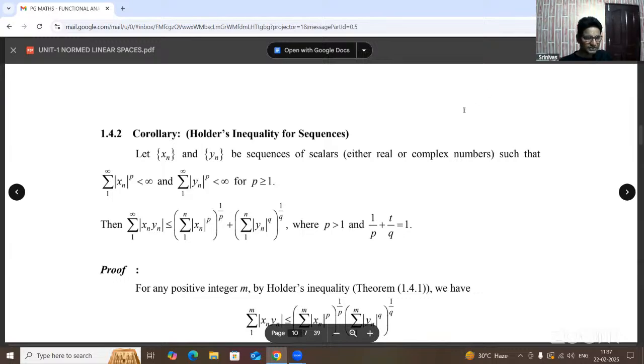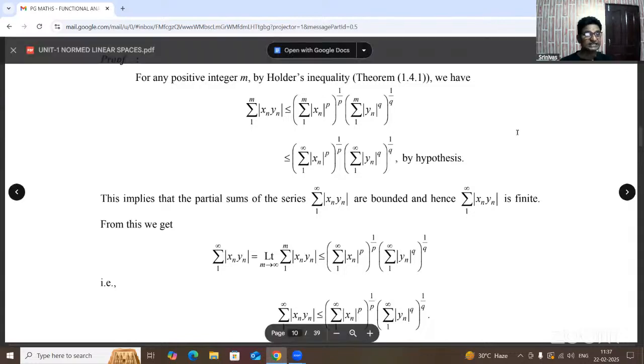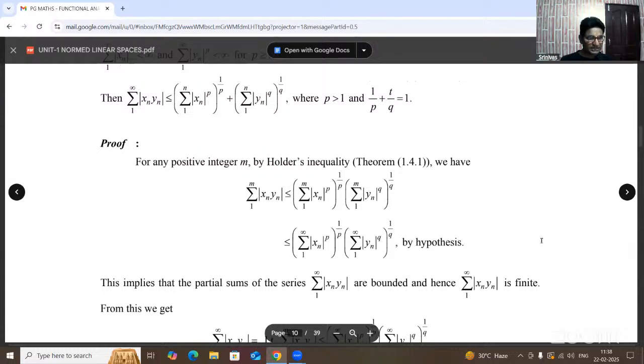Okay. Now see here. Particularly, please practice these theorems, very important in the further sessions. For any positive integer m, be any one of the positive integers.